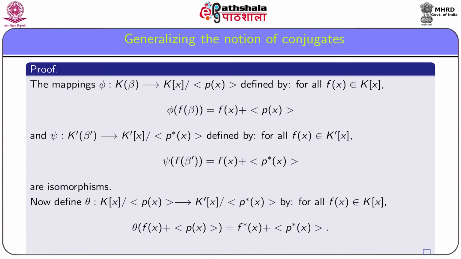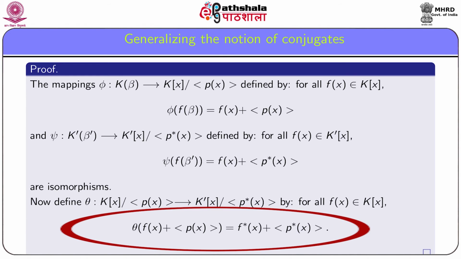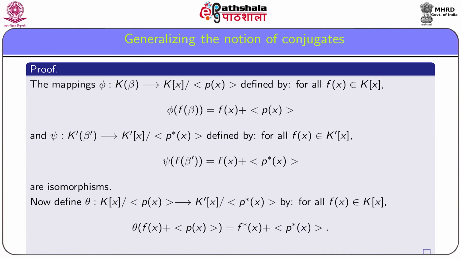In fact, phi is a K isomorphism and psi is a K dash isomorphism. Now define theta from K[x] by the ideal generated by p(x) into K dash[x] by the ideal generated by p star (x) by theta(f(x) plus the ideal generated by p(x)) is equal to f star (x) plus the ideal generated by p star (x).